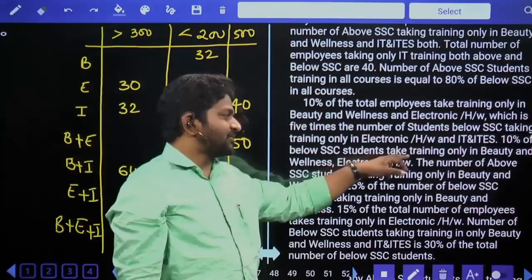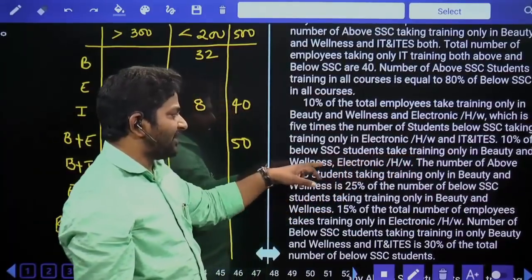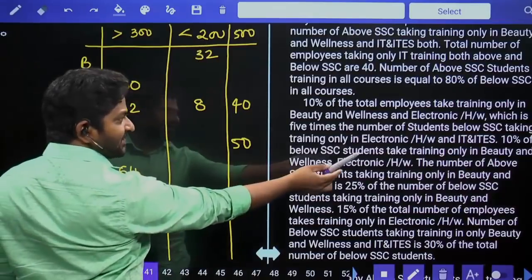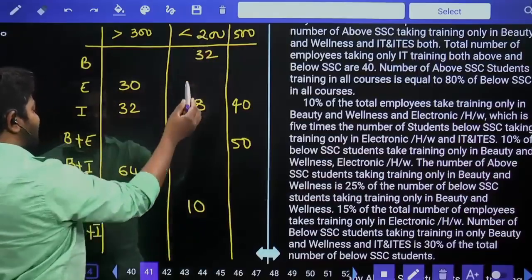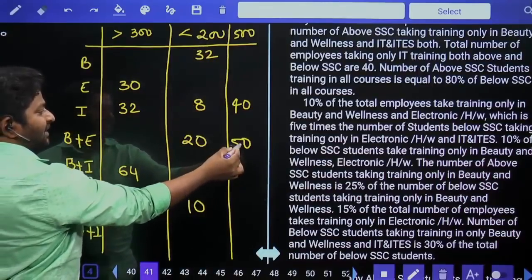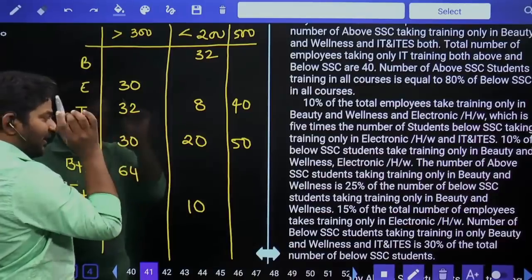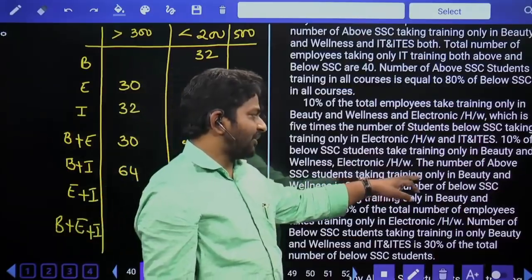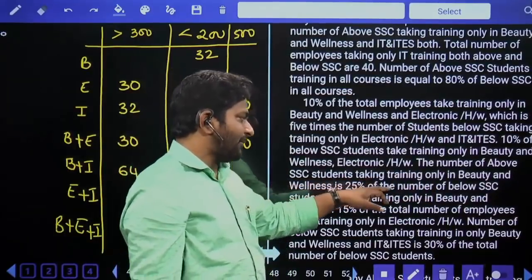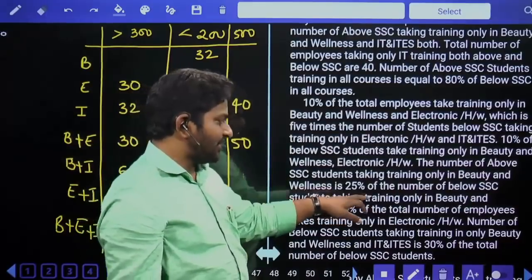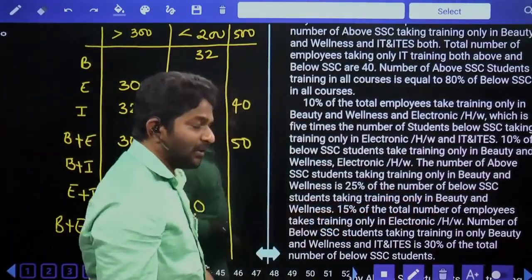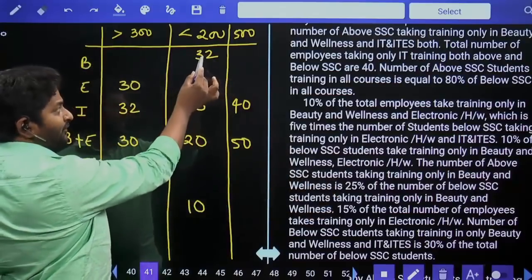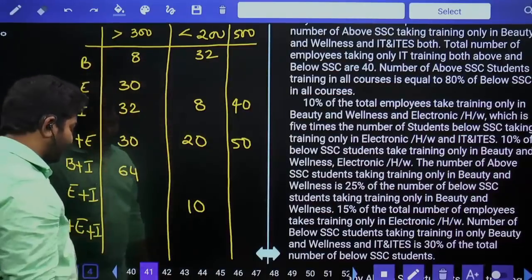10% of below SSC students take training only in beauty wellness, electronic hardware. 10% of below SSC, clearly they mentioned below SSC. 10% is 20. If it is 20, as the sum is equal to 50, here comes 30. And then the number of above SSC students taking training only in beauty wellness is 25% of the number of below SSC students taking training only in beauty wellness. Only beauty wellness, this one. Above SSC people are 25%, which is 1/4 of this number, that is equal to 8 here. Next.